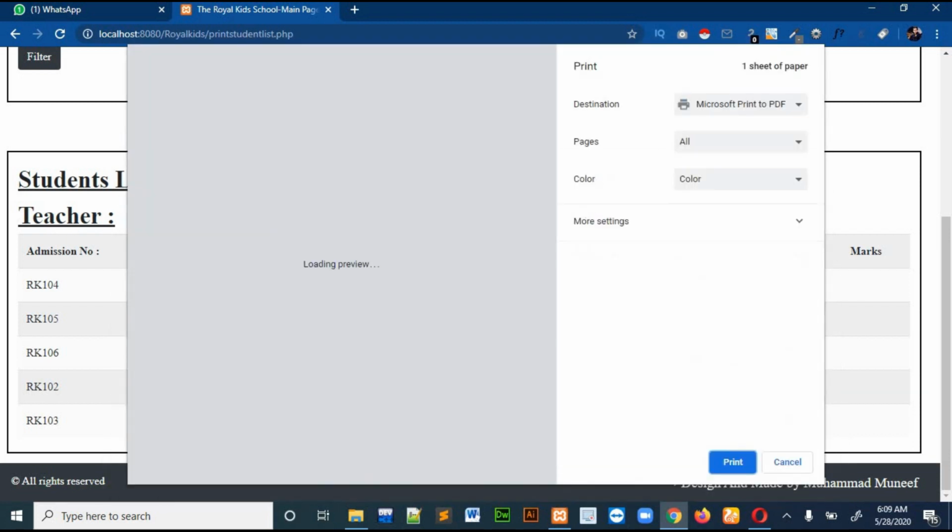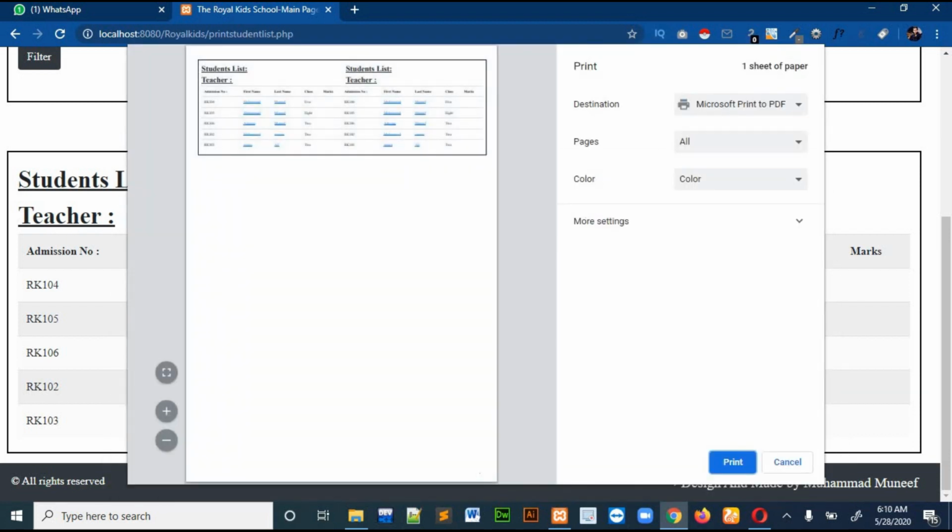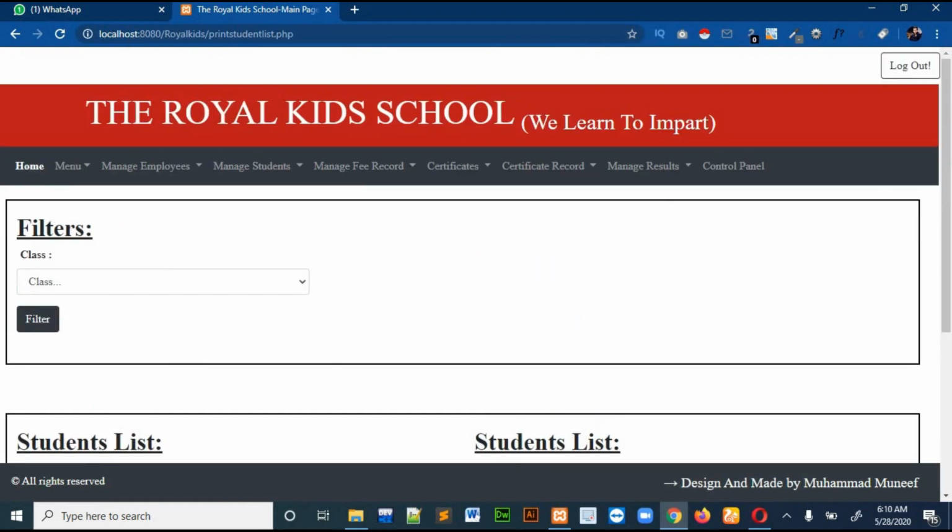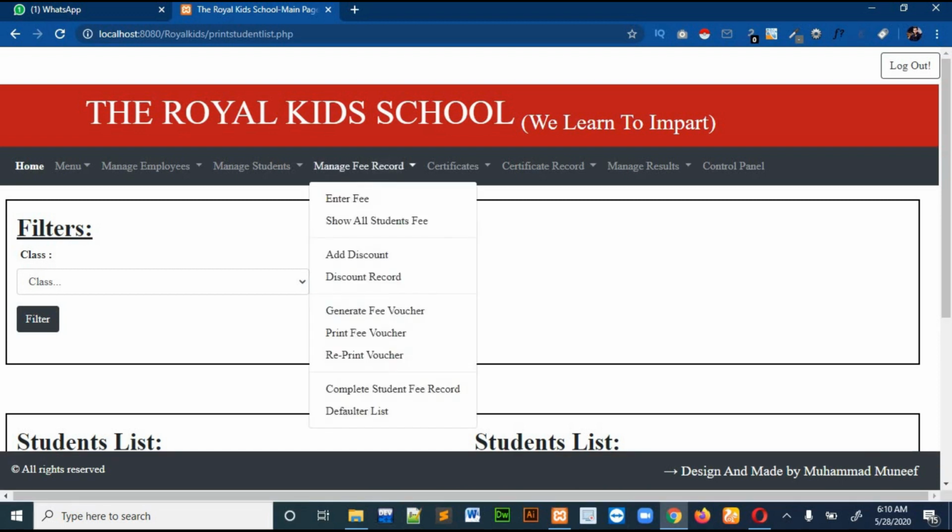You can see that only this part of the page is printing. So let's move towards the manage fees section. In the manage fees section there are many things, so I will start with the interface.